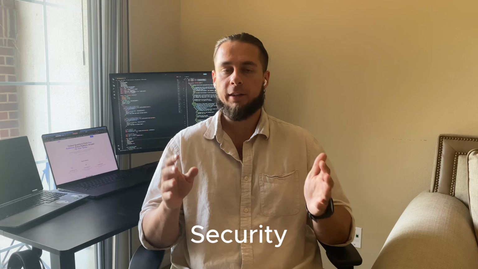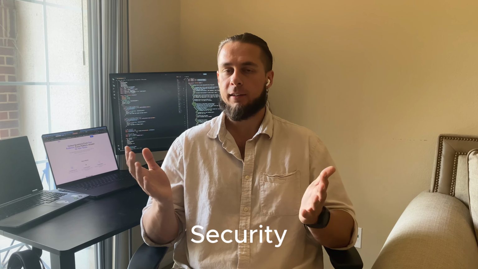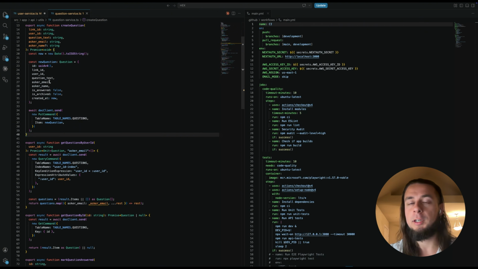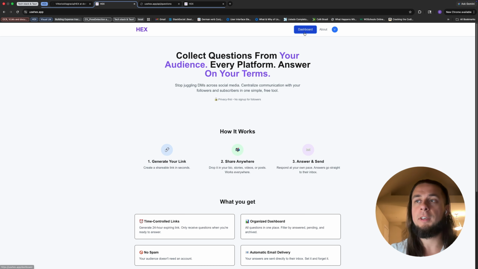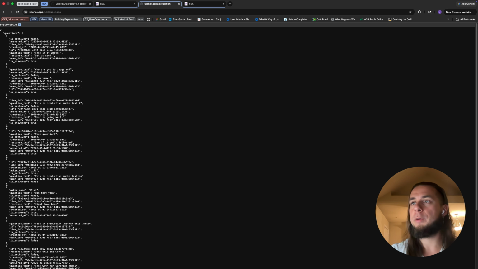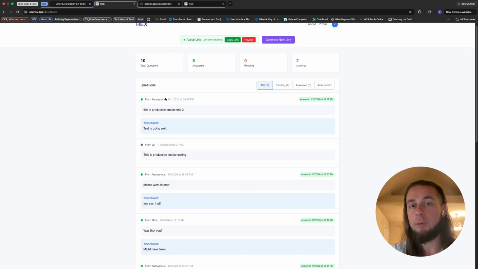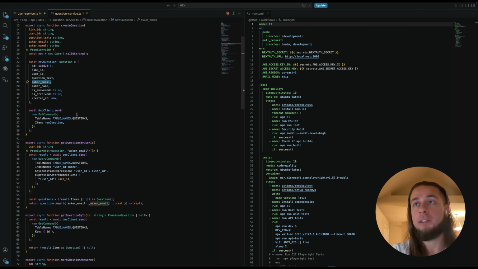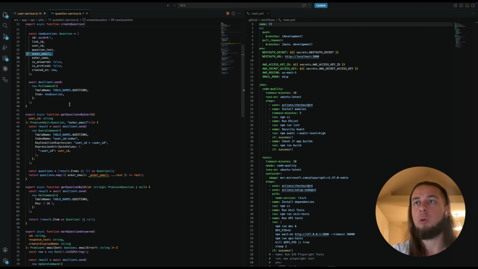Now I want to show you how I dealt with basic security. Security is a very important topic that we cannot neglect, and it often starts with guarding the data. In the specific case of my application, when this API returns questions here, it is not supposed to return the email of the person who asked the question. And during the development phase of the application, there was a problem where it was actually doing this, and I caught it. You can imagine that if I were not to fix it, then anyone could go access this API in the browser and just look at the emails, and that's what can happen.